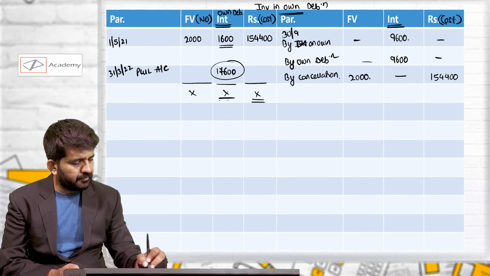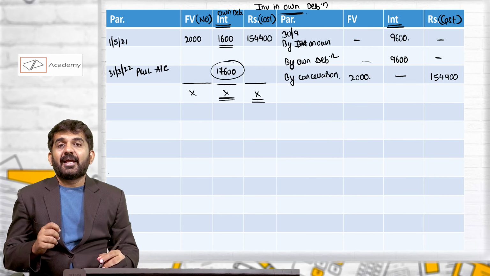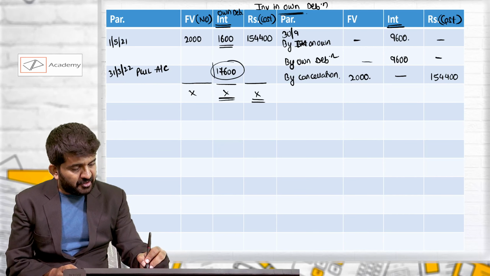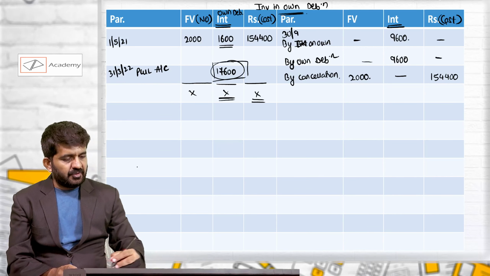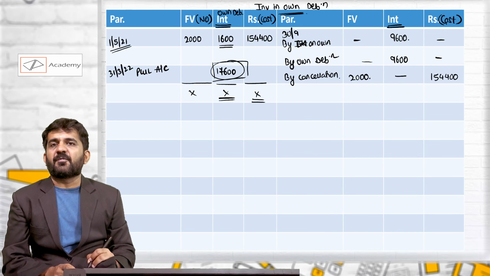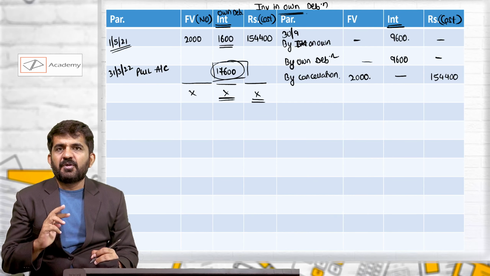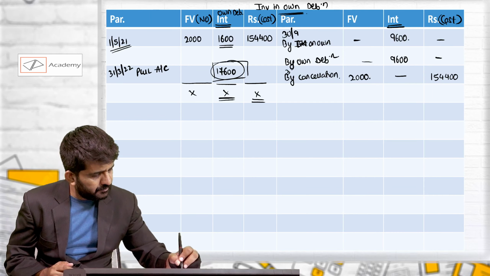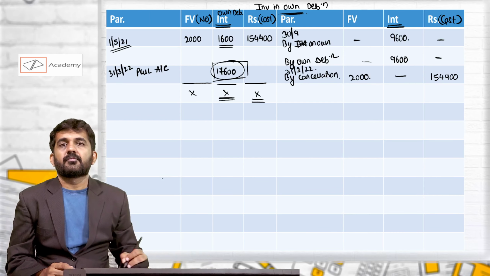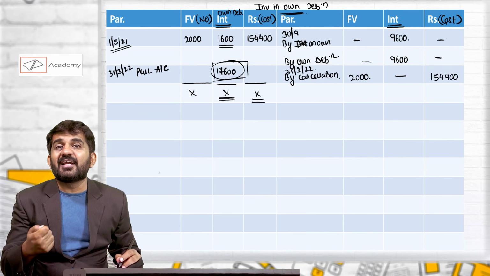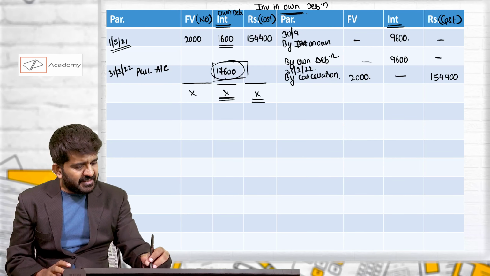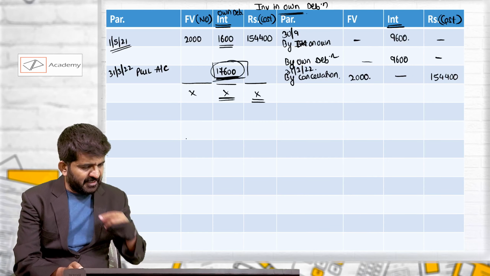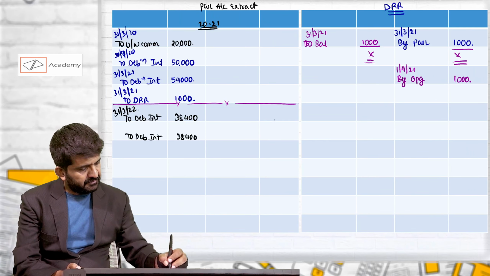And understand, this own debenture account interest can also be understood. We have purchased it on 1/5/2021. We have cancelled it on 31st March 2022. So we have kept it for 11 months. So this interest, which will be P&L credit will be 17,600.